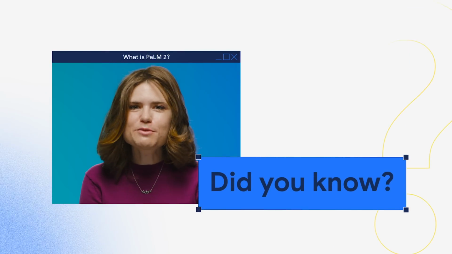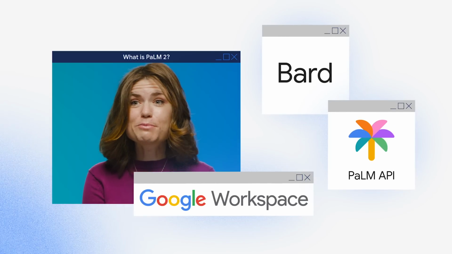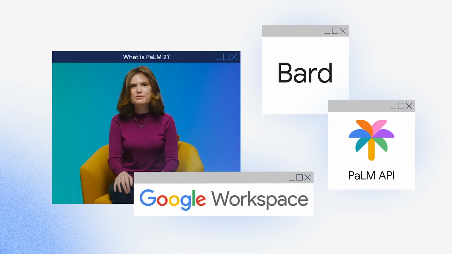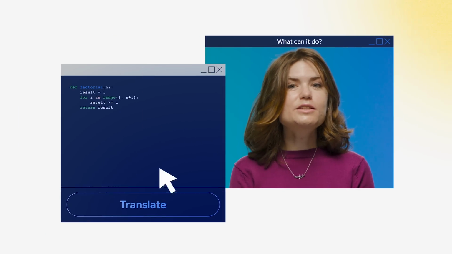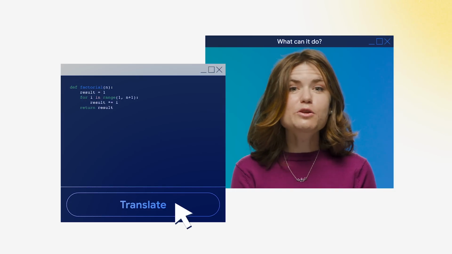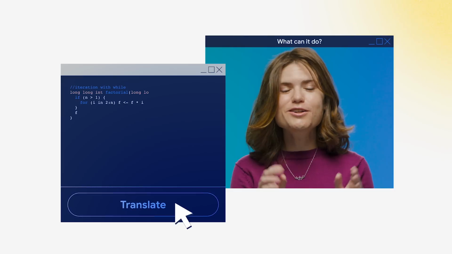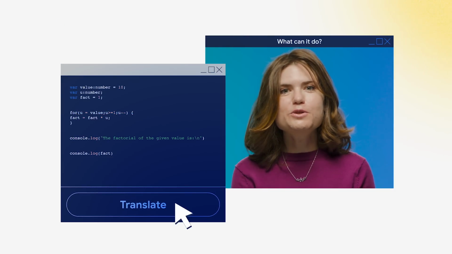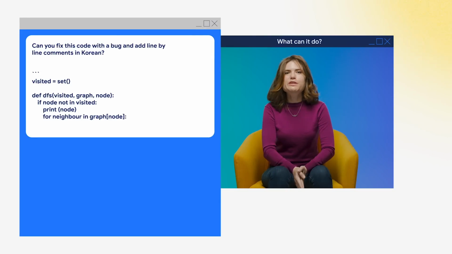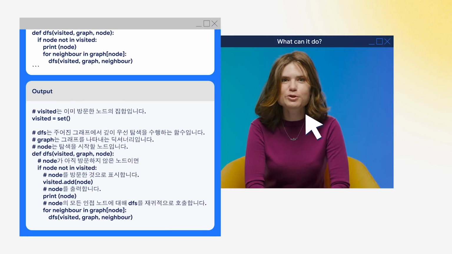PaLM 2 is already being used to power Bard, Google's Workspace products, the PaLM API. You might already be using PaLM 2 and not even know it. PaLM 2 can translate not only spoken word languages, but also programming languages. So if you wanted to go from Python to R, or C++ to Rust, or JavaScript to TypeScript, PaLM 2 can get you most of the way there. So I could use PaLM 2 to collaborate with a colleague in a code base that might have all of its documentation implemented in Korean.